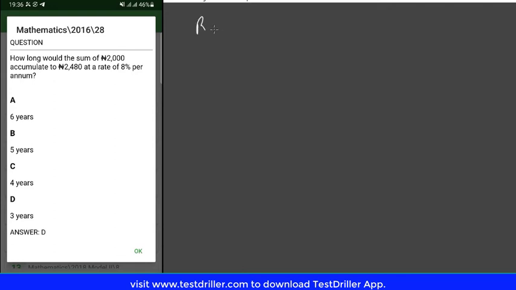So let's first write what we are sure of. We know the rate is 8%, right? So the question now is, what is the 2000 and what is the 2480? Is the 2000 the principal or is the 2480 the principal? If you think about it, it's as if initially you have 2000 and after a while it eventually accumulated to 2480. So what do you think the principal is? The principal is the initial amount before you got the extra earning. So the principal is going to be the 2000, which is the initial amount.